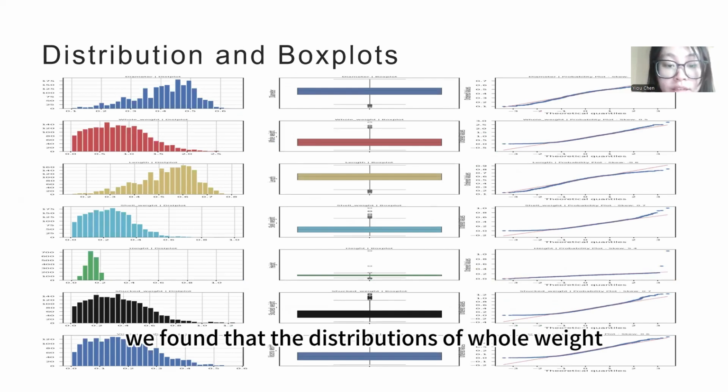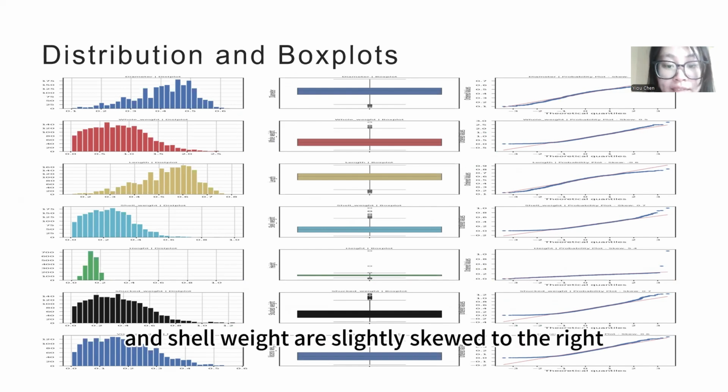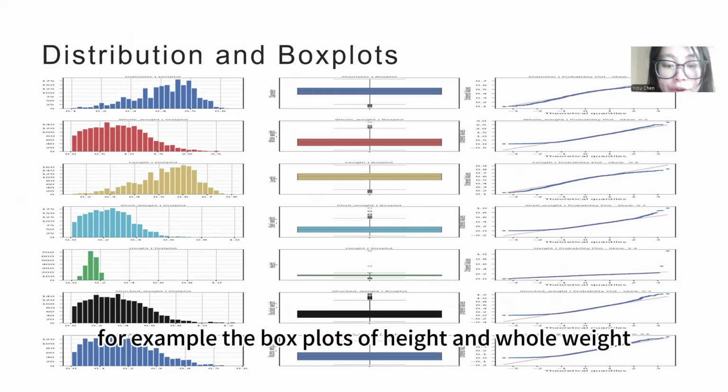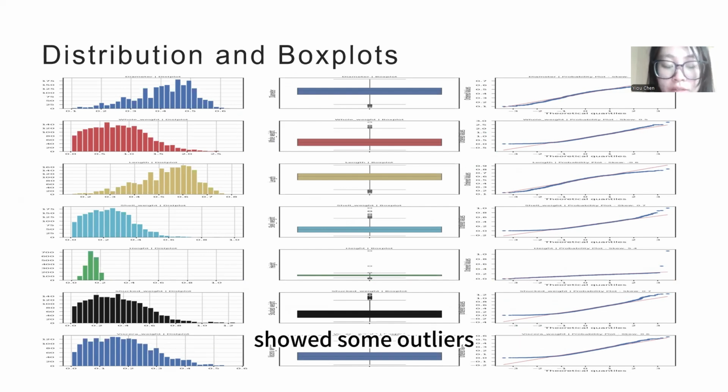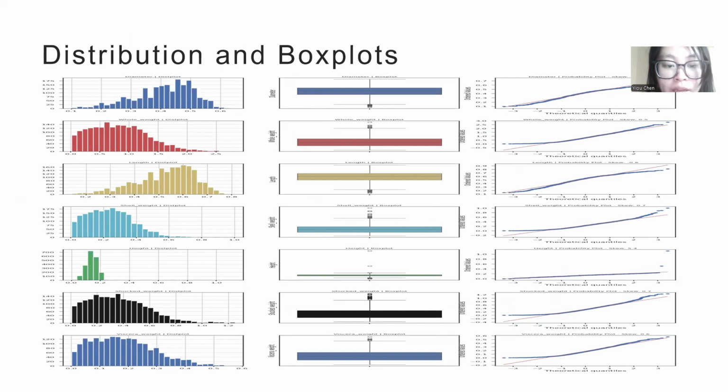Second is the distribution and box plots. We found that the distributions of whole weight, shucked weight, and shell weight are slightly skewed to the right, and there are some outliers. For example, the box plots of height and whole weight showed some outliers, which may be errors in the data or special cases that require further study.